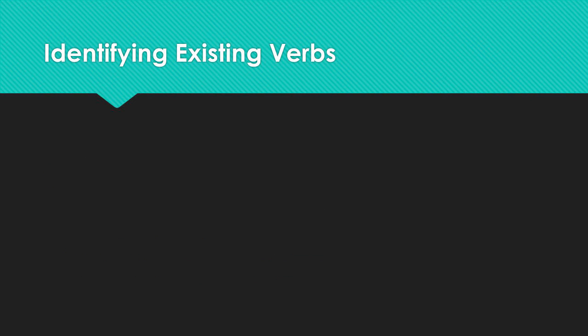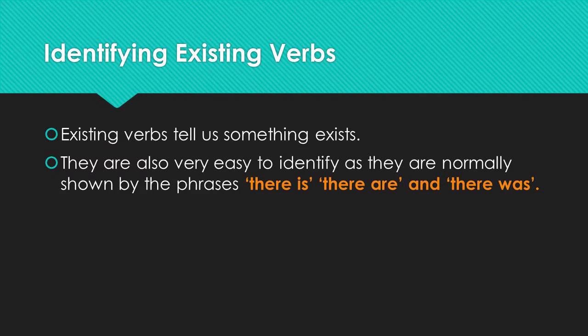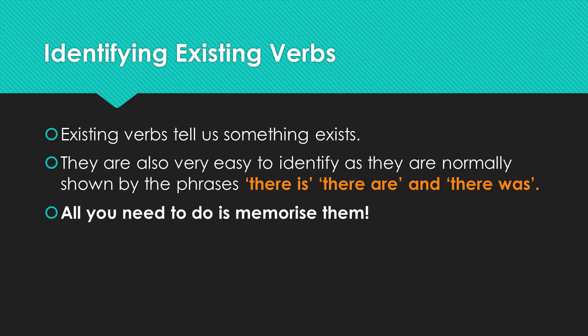The final type of process are the existing verbs. Existing processes tell us that something exists. They are very easy to identify because normally they simply use the words there is, there are, or there was. So all you need to do is memorize those phrases.